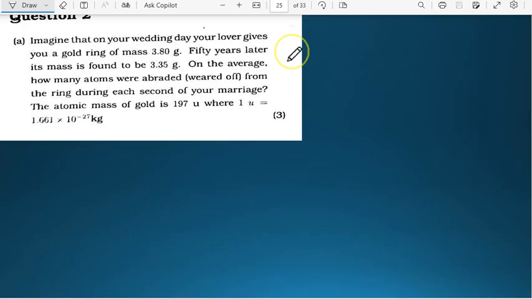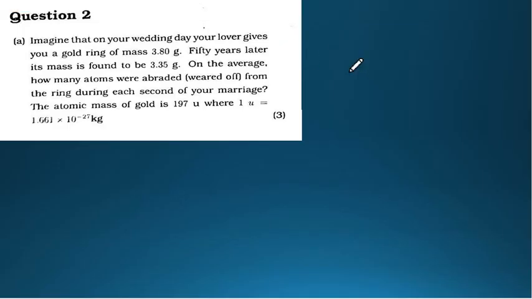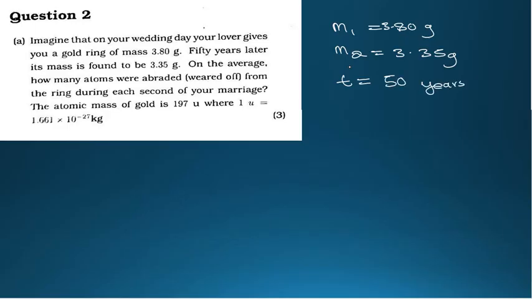I'm not even going to be fast. I'll just be moving slowly. So what we have been given, guys, is our mass M1 to be 3.80 grams. After 50 years, the mass was reduced to 3.35 grams. This is what you need to notice. We have also been given the period of 50 years. You shouldn't forget; it is also important to take note of this.